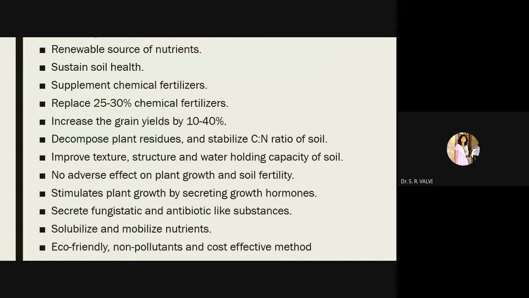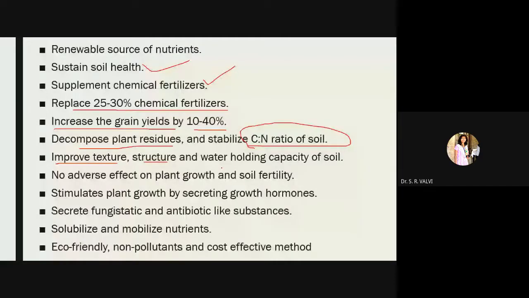Then again you can see it sustains the soil health and supplements the chemical fertilizer. It replaces 20 to 30% of the chemical fertilizers. It increases the grain yield by 10 to 40%. The next advantage is it decomposes plant residues and stabilizes the C to N ratio of the soil. Yes, this is a very important point in case of these biofertilizers. Then obviously it is going to improve the texture, structure and water holding capacity of the soil.